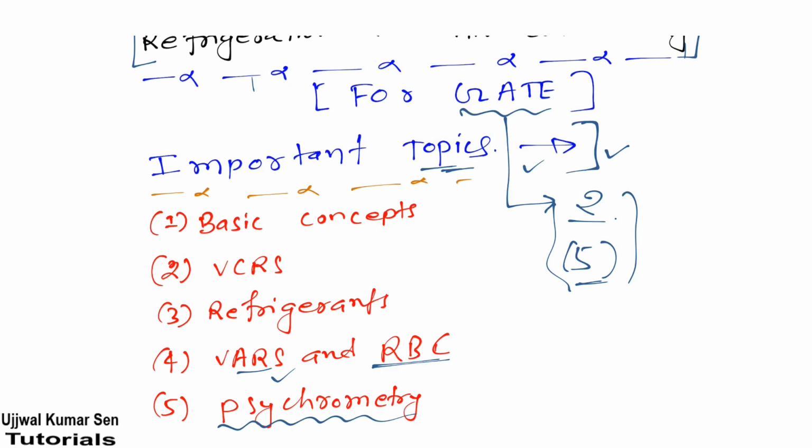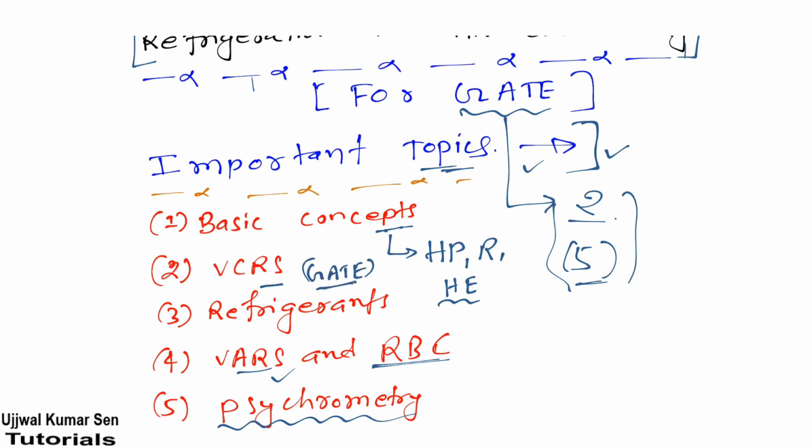Now, here are some important topics for the GATE examination. Basic concepts: heat pump, refrigerator, and heat engine will come. VCRS is one of the most important topics for GATE.